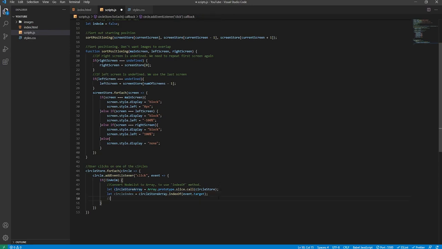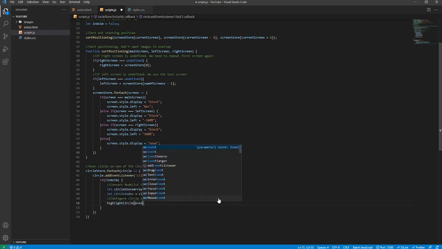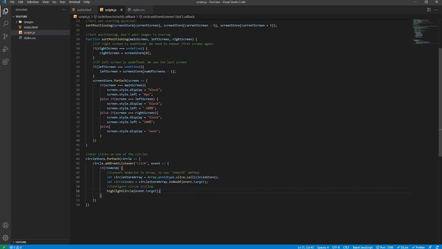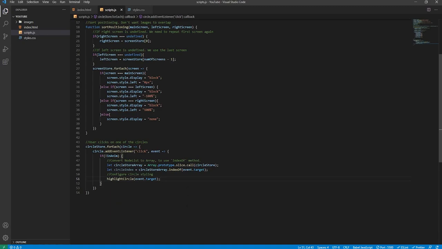Below this, we will say configure circle styling, and we'll call a method that we need to create, and it will be highlight circle, and we'll pass in event.target, the specific circle that we clicked on. Now we need to create this function. This function will sort out the styling. So the circle that we clicked on will be given the fill circle style, and it will remove the fill circle style from all the other circles, because only one circle can have the circle fill class to it at a time. So below we'll create that function.